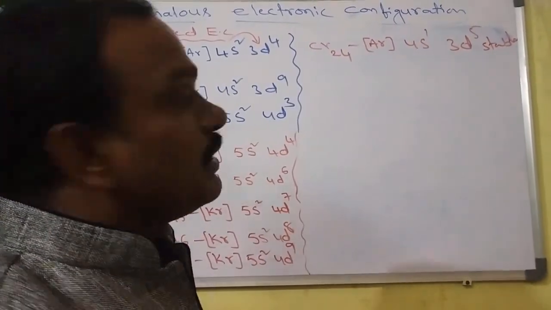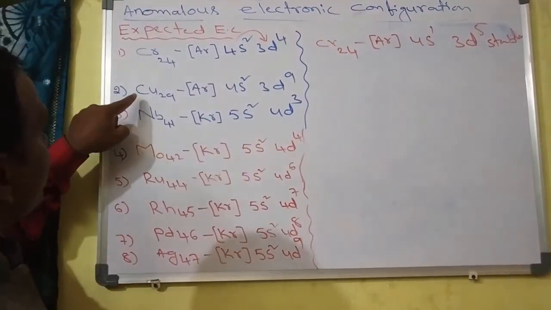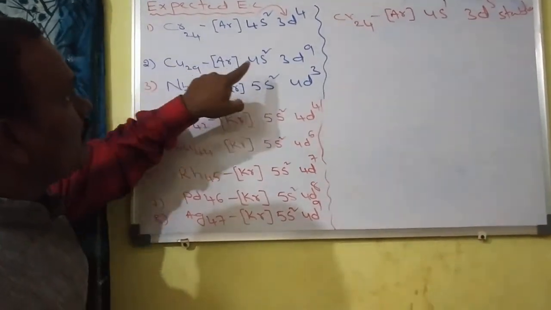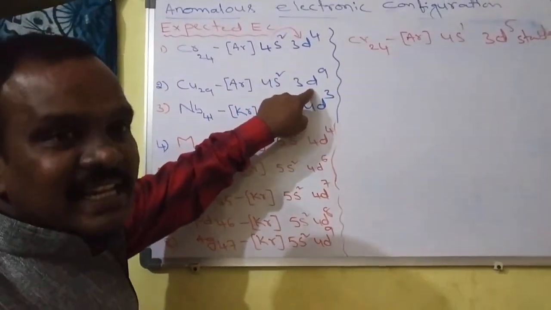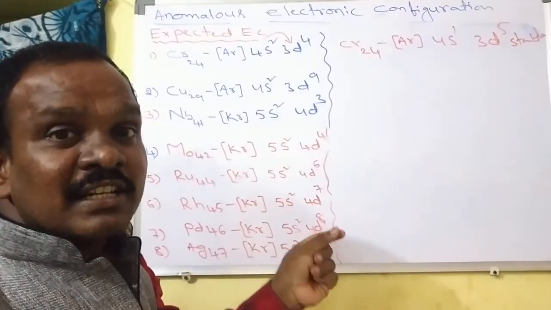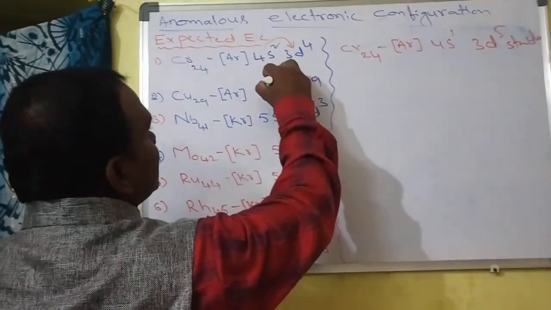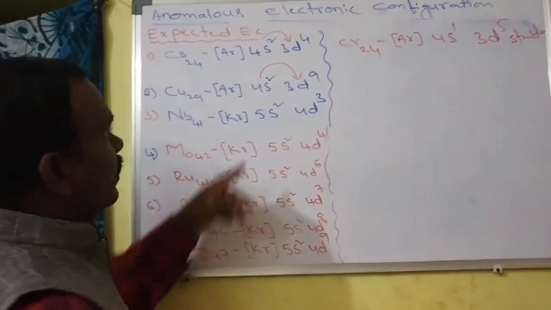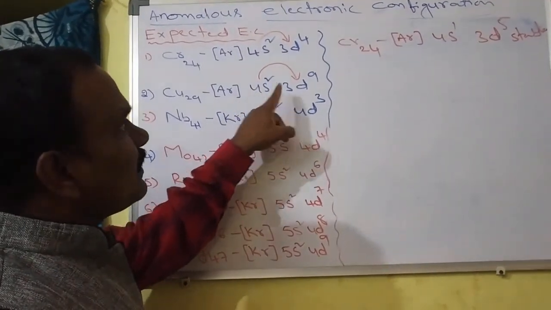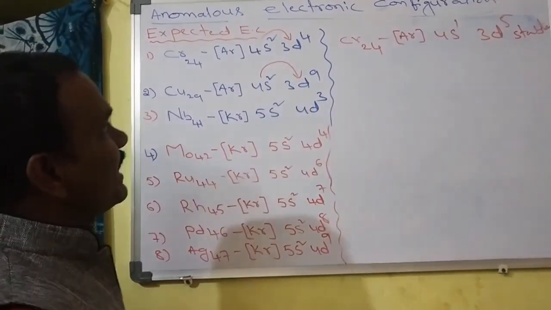For the second one, you take copper, 4s2 3d9. How many electrons are short to fulfill? Only one electron. That's why one electron jumps from the 4s orbital to 3d.